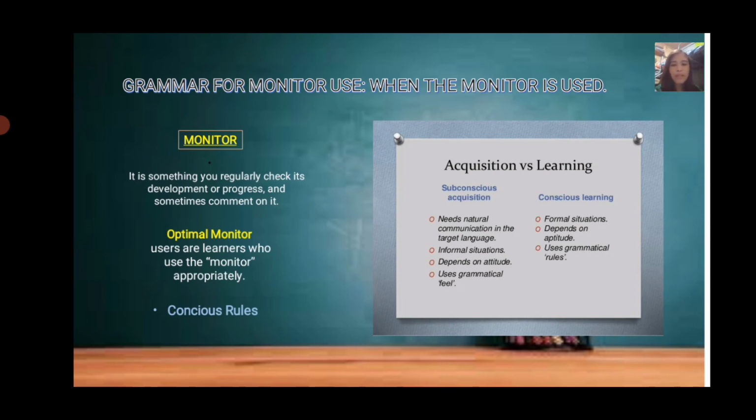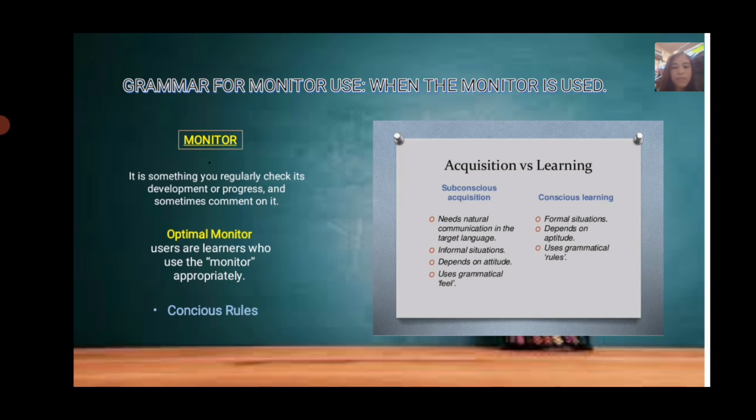So in subconscious acquisition, as it's stated here, it really needs natural communication in the target language. Second, it is an informal situation too, and it also depends on attitude and uses grammatical feel. So it doesn't follow the standard of using the grammar. Unlike conscious learning, it is all about formal situations, depends on aptitude, and uses grammatical rules. Yes, conscious learning uses grammatical rules. So that's the difference between the two.